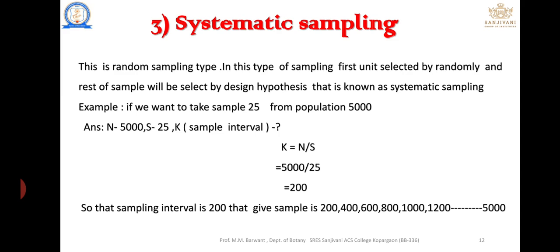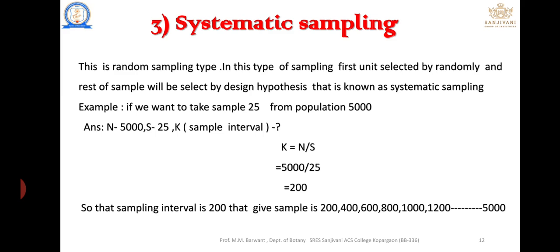For example, if you want to take a sample of 25 from a population of 5000, we make a formula on the basis of the sample size: k is equal to N divided by S. K is the sample interval, N is the number of the population, and S is the sample size.